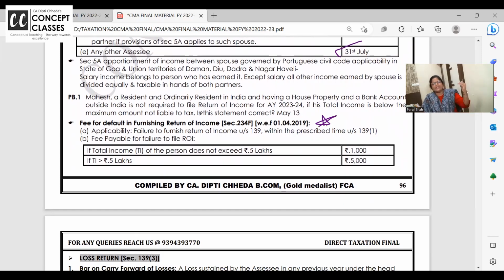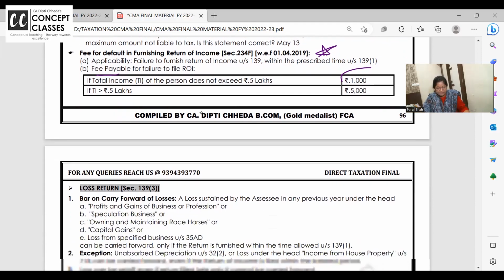If you file the return late, you need to pay interest. Along with interest, you need to pay a fee. Fee is a disguised name they have given for penalty only. I mean, say punishment, no? It's like a fee you need to pay. If your income does not exceed 5 lakh, then 1,000. If it exceeds 5 lakh, then 5,000.